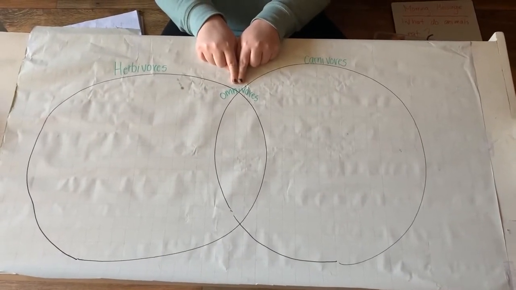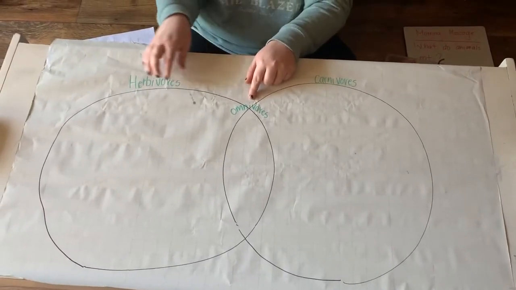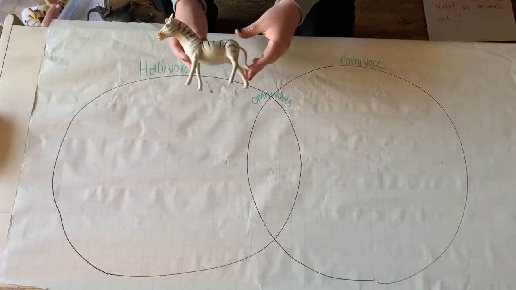A good adaptation for this that you could also do is to make each of these words different colors to help the kids differentiate between the labels. As we fill out our chart, we're gonna use some toys from school, and I'm also gonna write the words of some of the names of the animals. This is a good adaptation to also use so that kids have access to understand all the information that we're putting on our chart. Some kids might not know the print, so having the visual of the actual toy, an object, or a picture of what we're placing on a visual chart is going to give them access to what we're doing. All right, so this is our first animal. What animal is this?